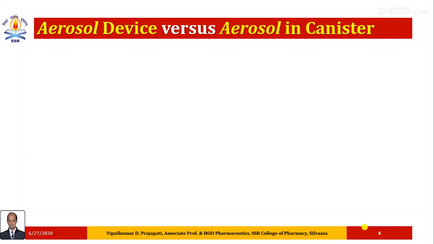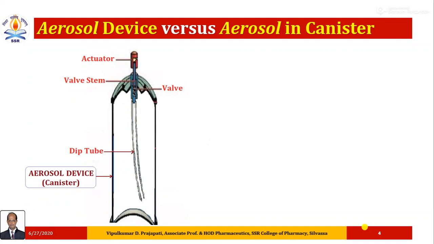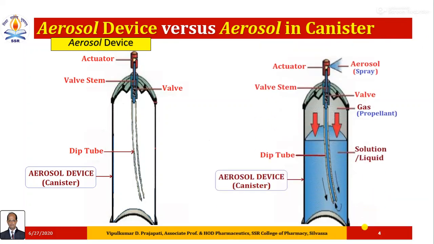Aerosol device versus aerosol in canister. The aerosol container is commonly known as canister. This image itself indicates the different parts of the aerosol device. The aerosol device is the canister. It contains the actuator, valve, valve stem, dip tube and the container itself. So it is the aerosol device. If in this aerosol device we fill the aerosol content, then it becomes an aerosol product.